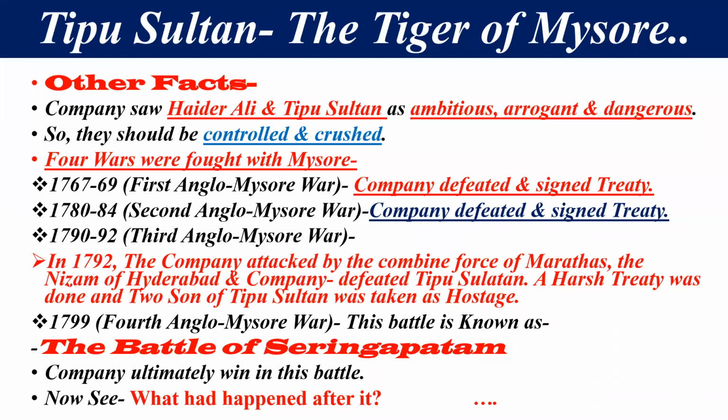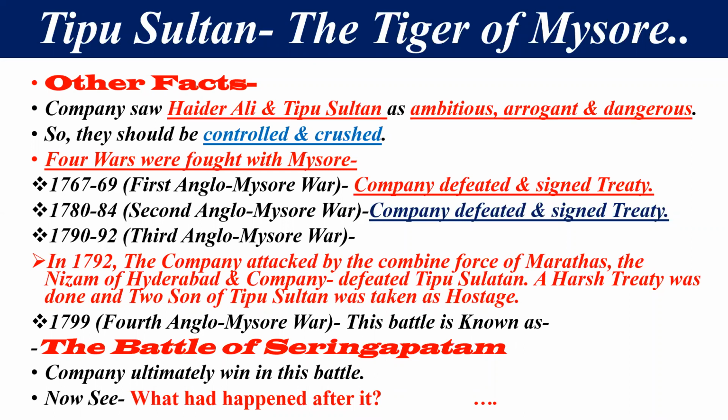And they all defeated Tipu Sultan. अब वो टीपू सुल्तान को हराते हैं. And there would be a harsh treaty. It was done. And you can see in your book also, 2 sons of Tipu Sultan were taken as a hostage. टीपू सुल्तान के 2 बेटों को एज ए होस्टेज के रूप में ले जाया गया. And this war was considered the 3rd Anglo-Mysore War.